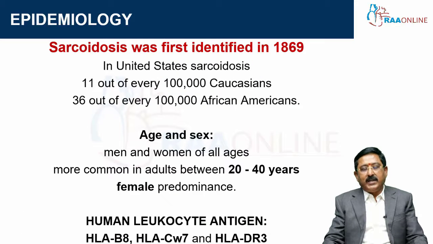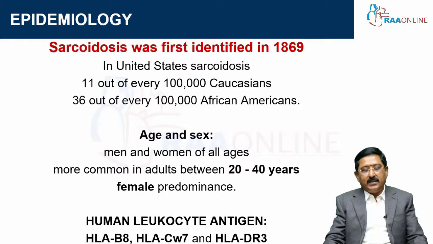Sarcoid was first identified in 1869, and in the United States there are around 11 out of 1 lakh Caucasians affected, and 36 out of 1 lakh African Americans affected by sarcoid. Coming to age and sex distribution, all ages are affected, and females are most commonly affected, most commonly adults between 20 and 40 years. It is also not commonly seen in smokers, and it is more common in non-smokers.